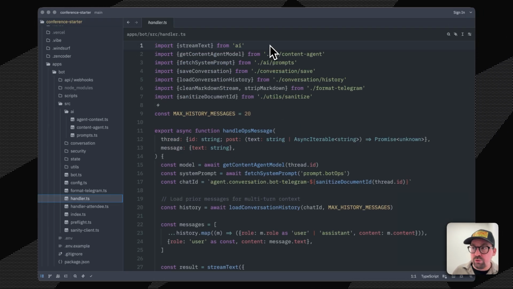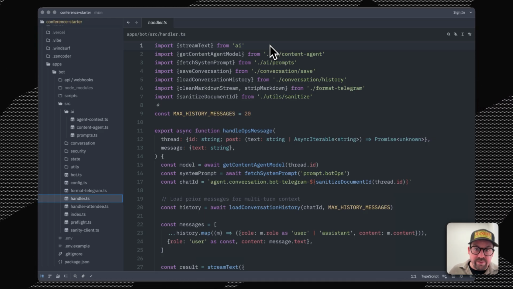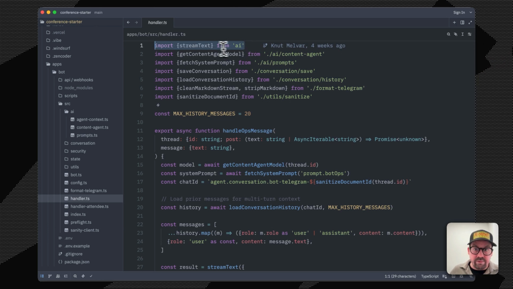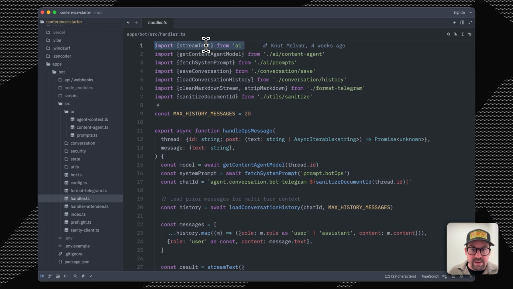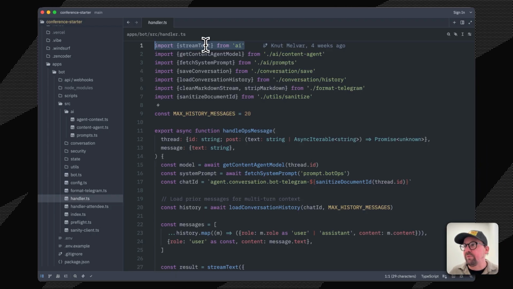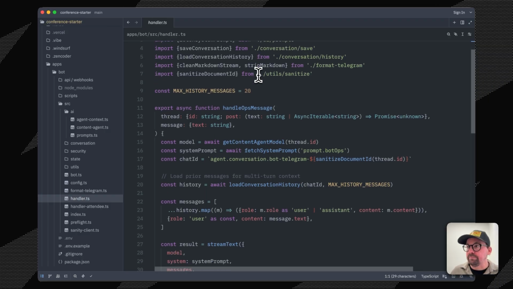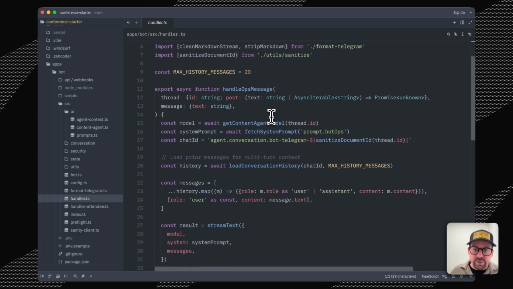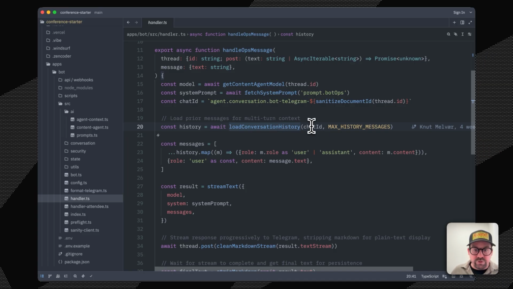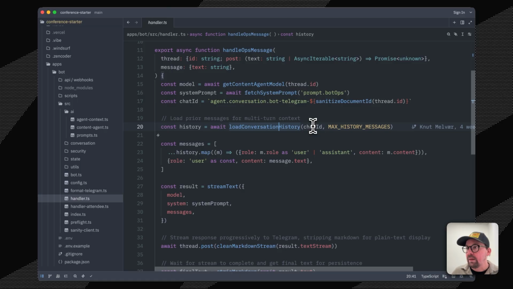And then we have layer 2, conversations and streaming. And this is where the Vercel AI SDK comes in. And here we are importing streamText, which helps us get the content agent's message out to Telegram, right? So when a message arrives, 4 things are happening. First, we are loading the conversation history, so it has that in context and can remember what you have talked about before.